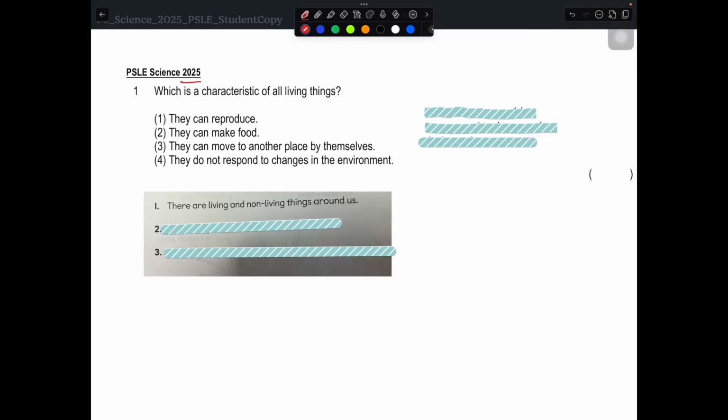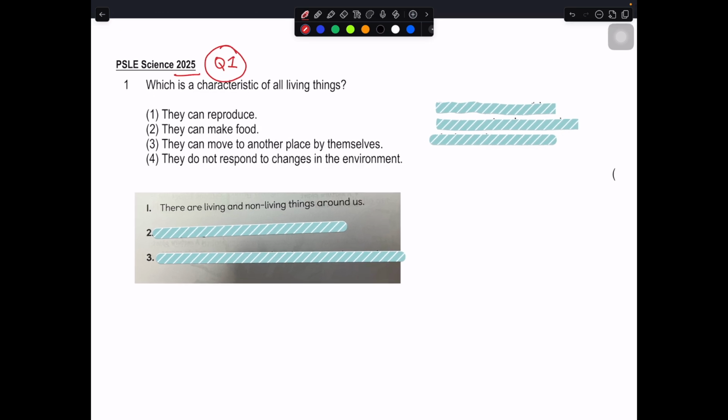So today I'll be going through PSLE 2025 question number 1. Which is a characteristic of all living things? Before we talk about characteristics, we need to know what characteristics are exhibited or showcased by all living organisms. For living organisms, we can break it down into 4 parts.